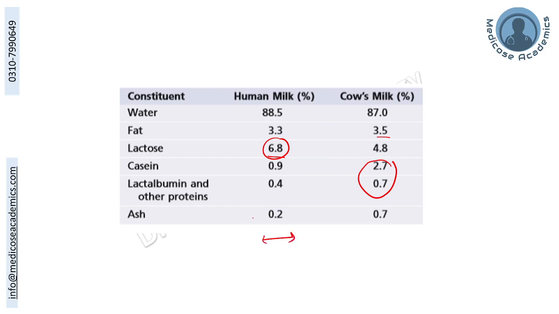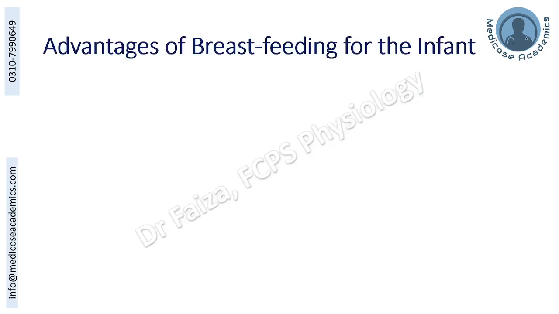Human milk has a balanced composition along with a lot of immunoglobulins, providing passive immunity to the baby indirectly.